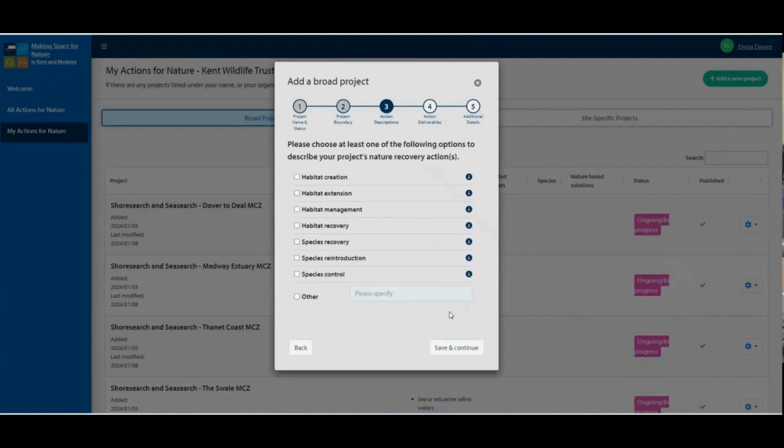Now you're required to choose at least one nature recovery action, with detailed definitions of each in information circles on the right of each option. If you're not sure which to select, you can contact the Making Space for Nature team at any time for help.